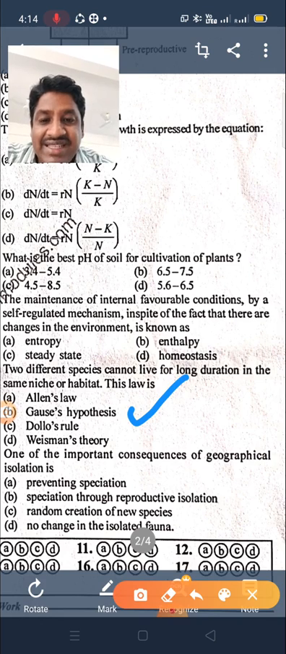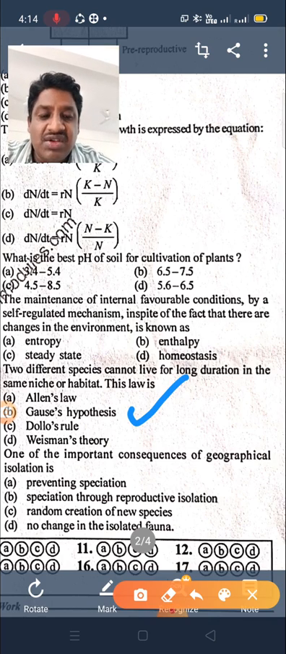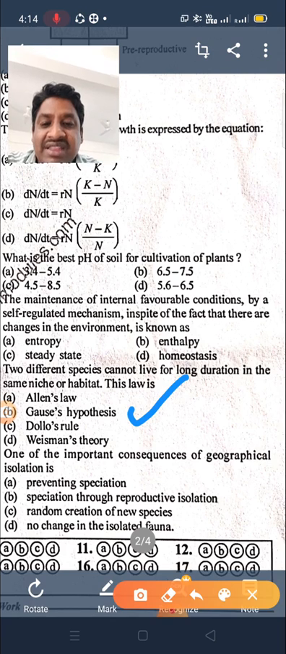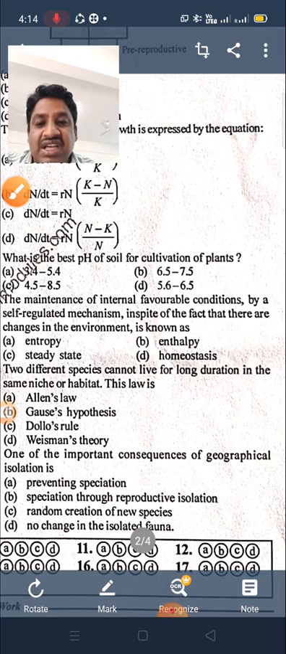And Weismann's theory is the germplasm theory. Inherited characters mainly come from the germ cells. We call it Weismann theory. So Gause's hypothesis is the right answer.